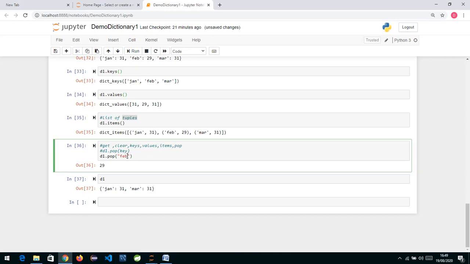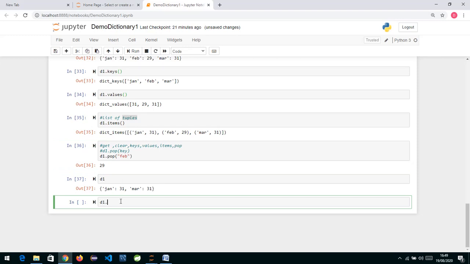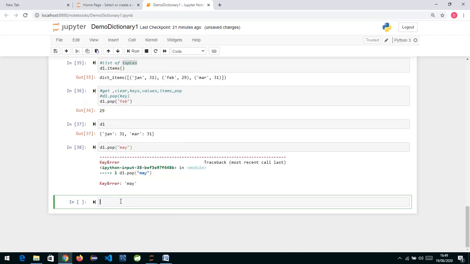So the pop method is going to delete whatever key you specify, but if the key is not present, it is going to raise an error. If I say by mistake May, which is not present, definitely it will give me a KeyError. So using the in membership operator we can check whether the key is present, and then accordingly delete it. We can check whether May is in the dictionary d1, and if this condition is true, then go and delete the key. Then we can say d1.pop and the key over here.